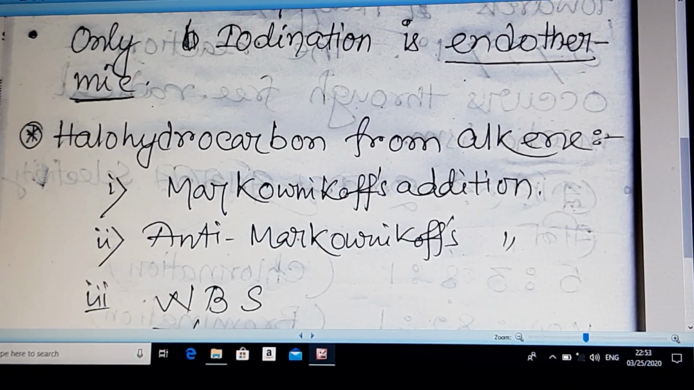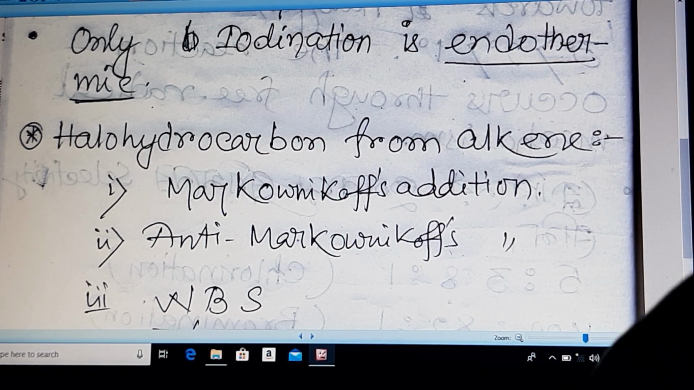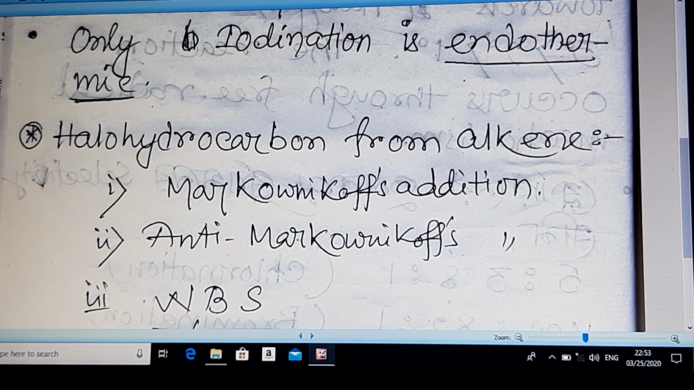Only iodination is endothermic. This is for your kind information. All other halogenation reactions are exothermic.